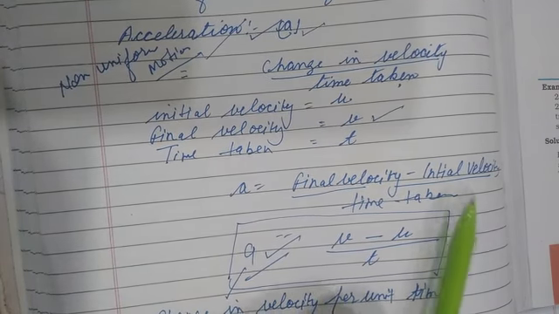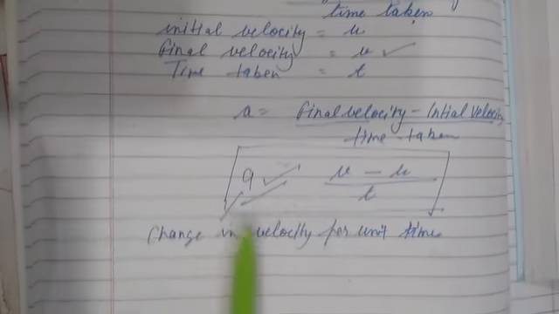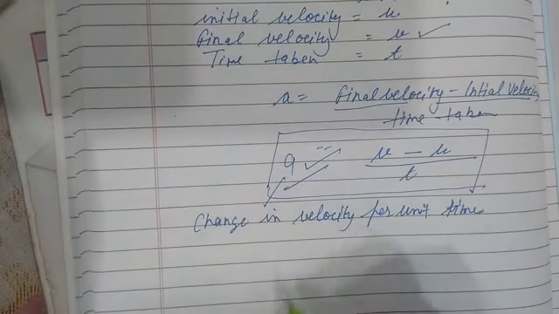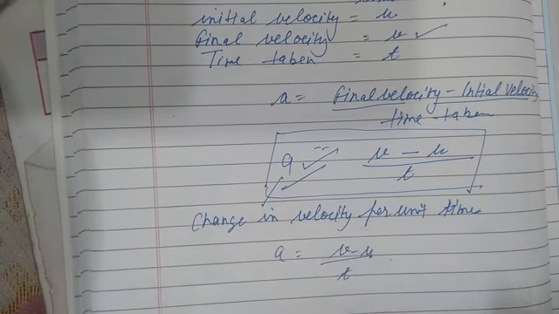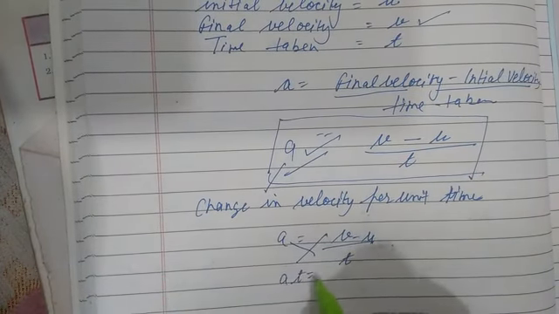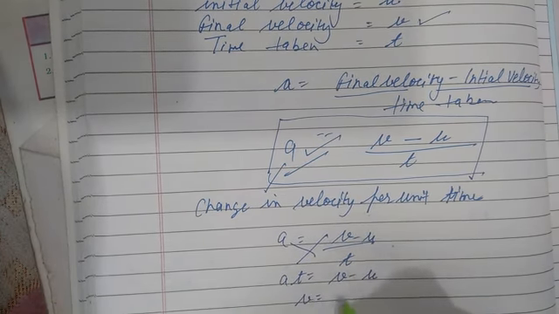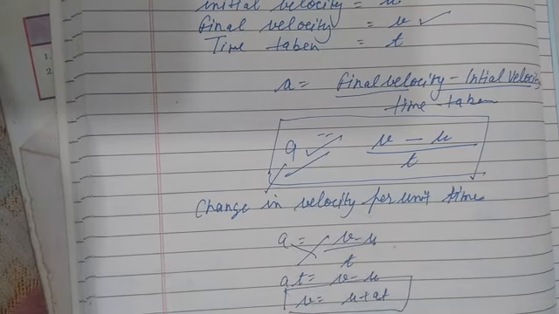V is the final velocity, u is the initial velocity, t is the time, and a is the acceleration. So you can find another formula: a is equal to v minus u upon t. If you cross multiply, what will happen? at is equal to v minus u, or v is equal to u plus at. This is the first equation of motion.